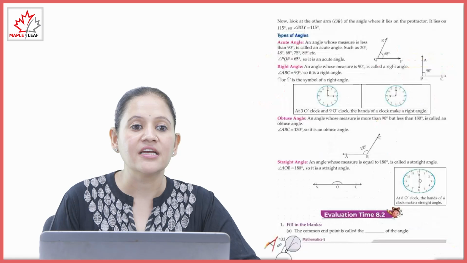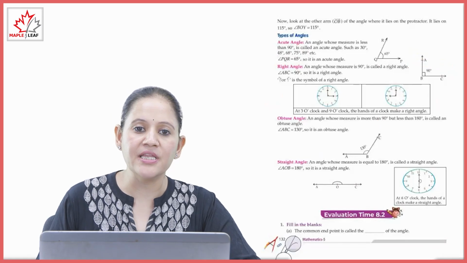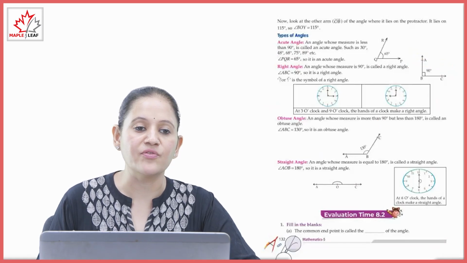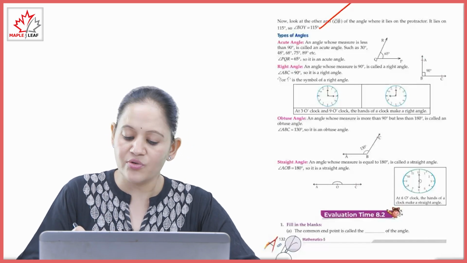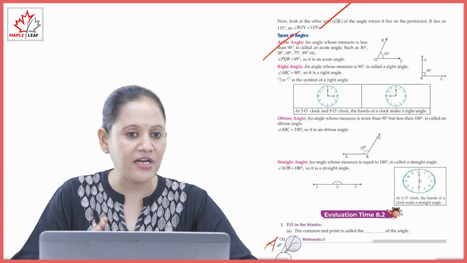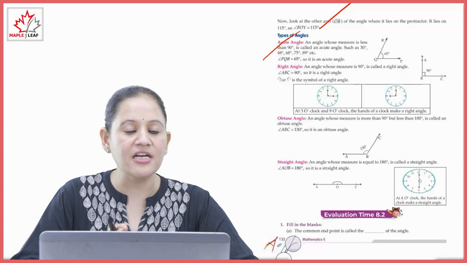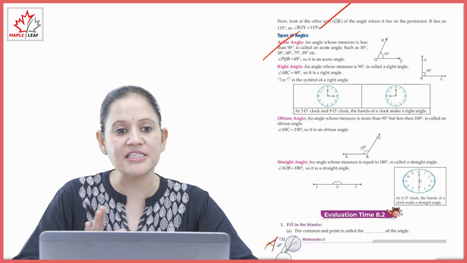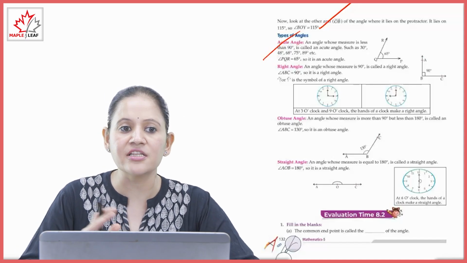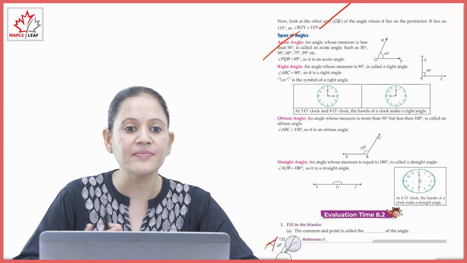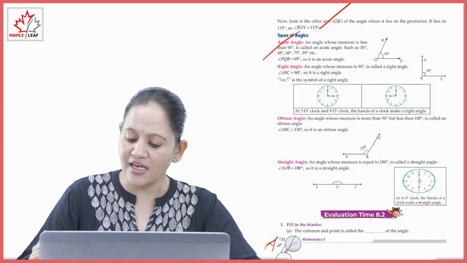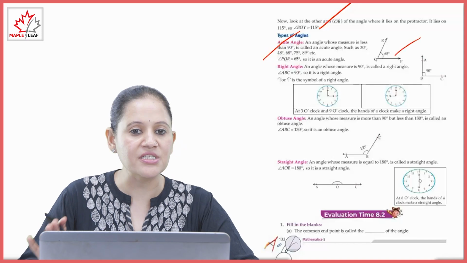And we will see. Now look at the other arm OB, the angle lies on the protractor, lies on the 115 degrees. So BOY कितना हो जाएगा, 150 degree. Now types of angle. There are different types of angle. Acute angle, the angle whose measure is more than 0 degree but less than 90 degree, they are called acute angle, like 30, 48, 68, 75, 89, all these are acute angle. Here angle PQR is 65 degree, so it is an acute angle.